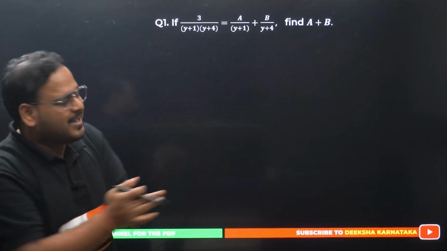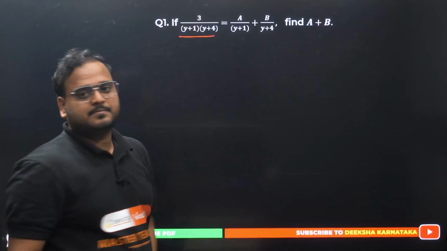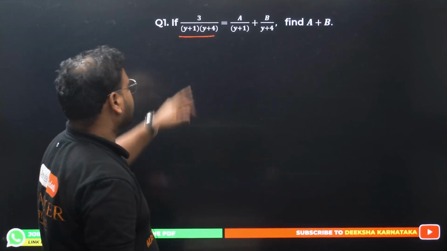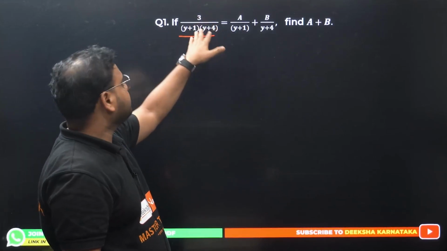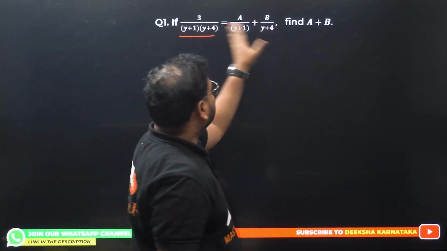Won't you all agree? Yes. Superb. So what is this? It's a proper rational function. Please check, the degree of the numerator is 0, and here we have degree 2. They've already given this format to us.